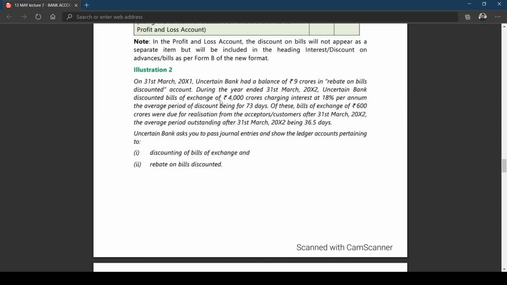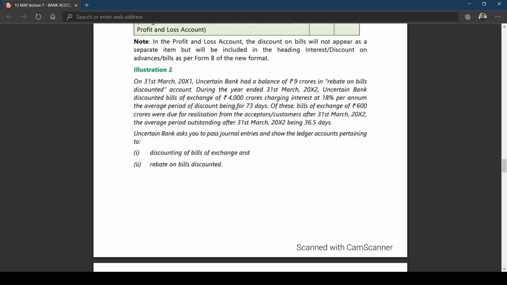But we got the value of bills of exchange, but the discount received has not been given. Similarly, they are saying out of 4,000 crores, 600 crores were due for realization from the acceptors, customers, after 31st March. That means 600 crores worth of bills will mature in the next year. But we don't have any amount of closing rebate. But he has given a hint.